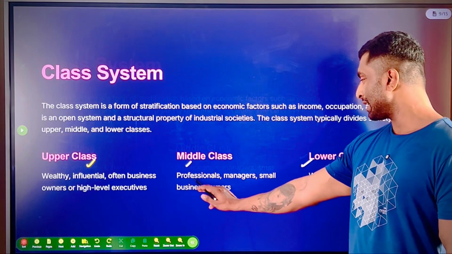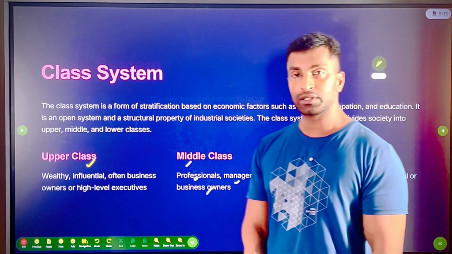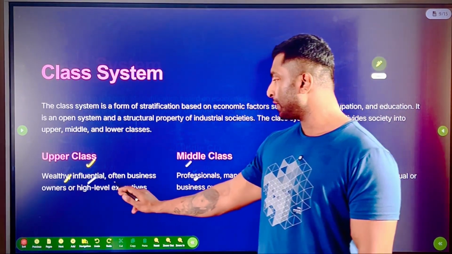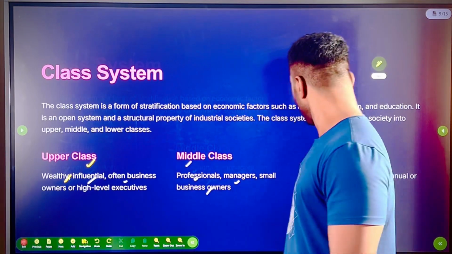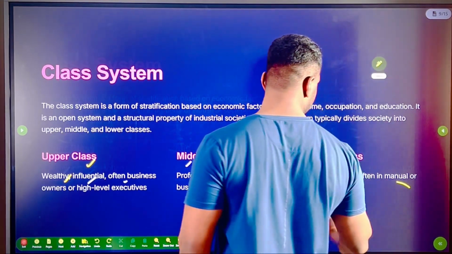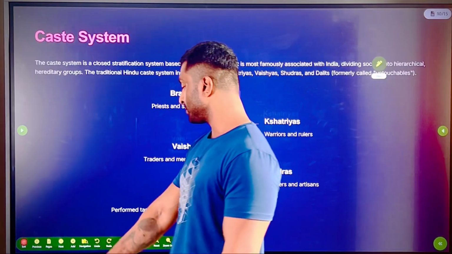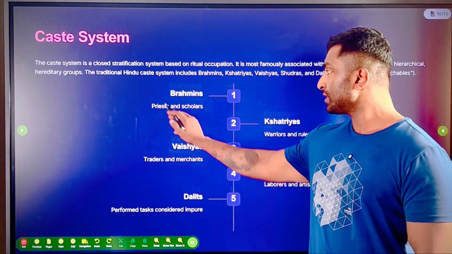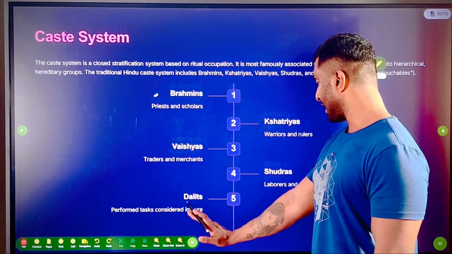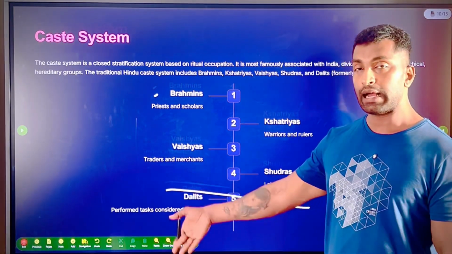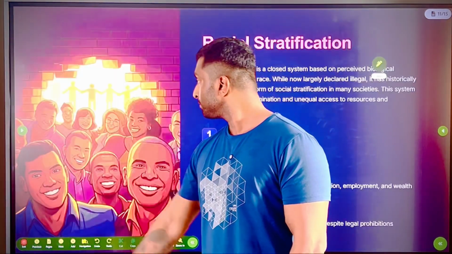Who are the middle class? Like professionals, managers, small business owners. Upper class, wealthy business people, influential, etc. Lower class, the working class and manual, unskilled jobs. Caste system: Brahmin, Kshatriya, Vaishya, Shudra, and then Dalits at the bottom.